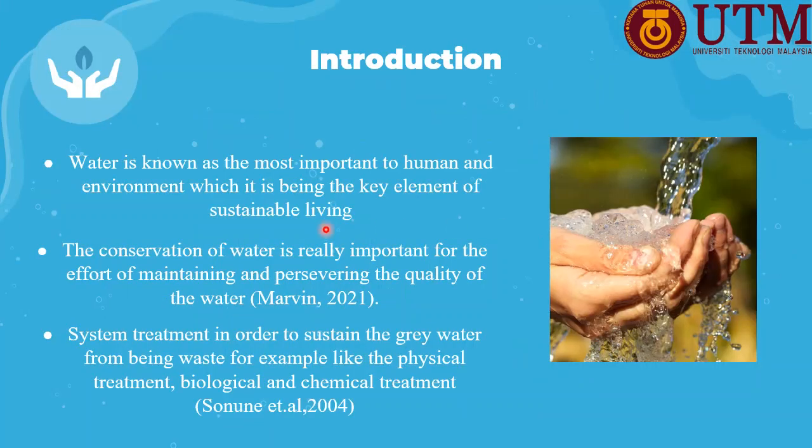For the introduction, water is known as the most important element to humans and the environment, being the key element of sustained living. So the conservation of water is really important for maintaining and preserving the quality of the water. There should be a treatment system to stop the greywater from becoming waste, for example physical, biological and chemical treatment, according to Sonnen.